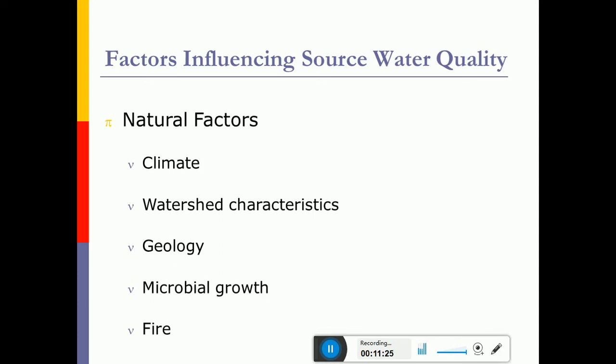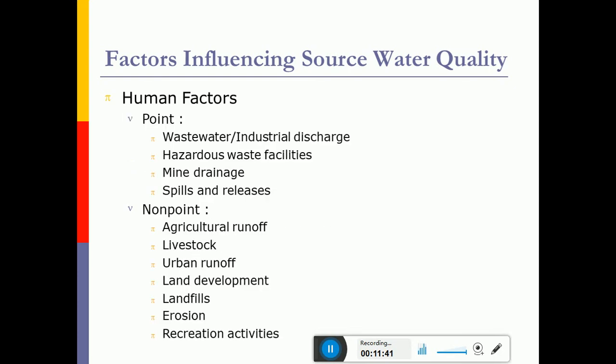Similarly, a forest fire may happen in a large catchment area, which will pick up the silt, clay, the burnt ashes and other organic material, and it may contribute to the source. Likewise, these are some of the natural factors. Other than natural factors, we also have human factors, which include point and non-point source pollution.